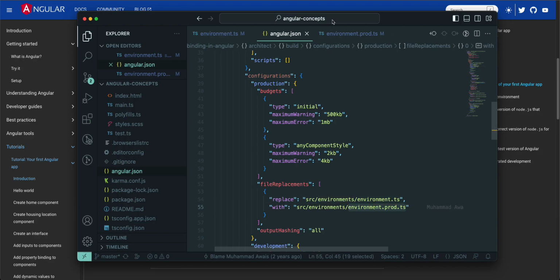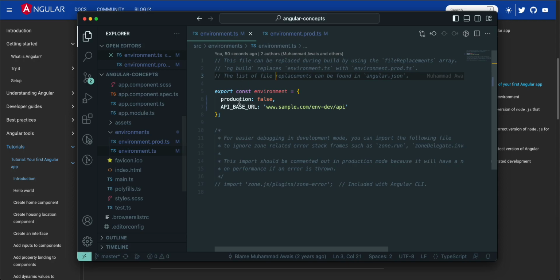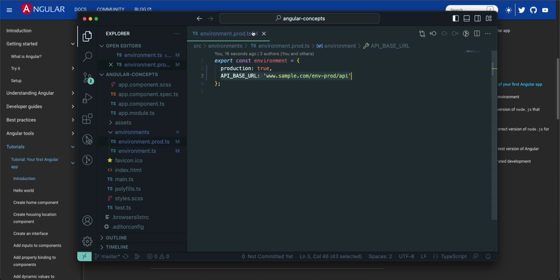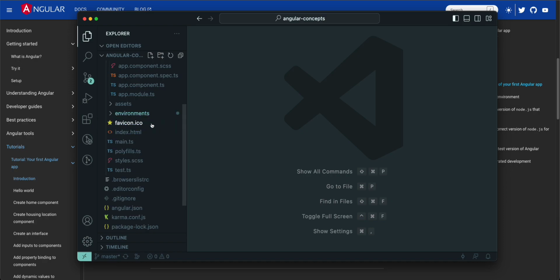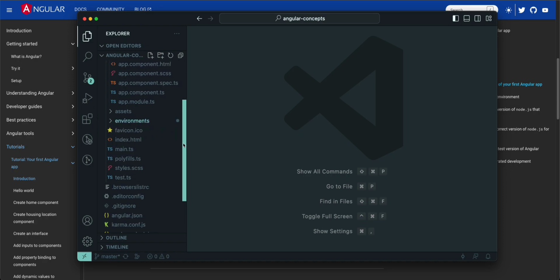So now, assuming that we are using the API base URL from this environment file, and we are building our application for dev and production using CI/CD pipelines, the API will automatically change based on the ng build command. Got my point? Yeah. Okay. Yes, I got it. Okay, perfect. So this was the behavior of these environment files.